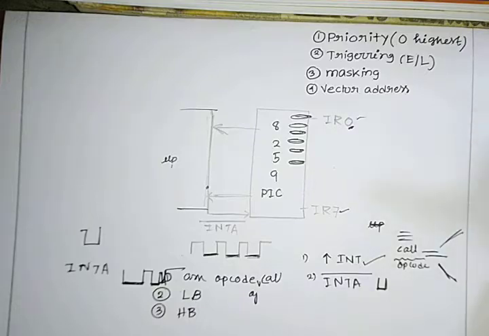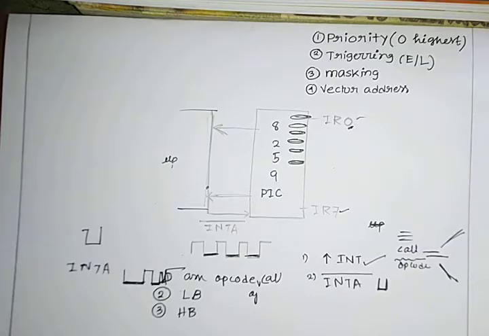Second is triggering. They can be either edge triggered or level triggered, whatever they want to be. Third is masking. You know, right, using SIM instruction or DI instruction, we can mask our interrupts, but only a few can be masked, like RST 7.5, 6.5 and 5.5. They can be masked using SIM instruction, and using DI we can also do the INTR, but TRAP can't be masked. But in 8259 PIC, a programmer can do masking by herself or himself. Okay, so masking can be done by the programmer.